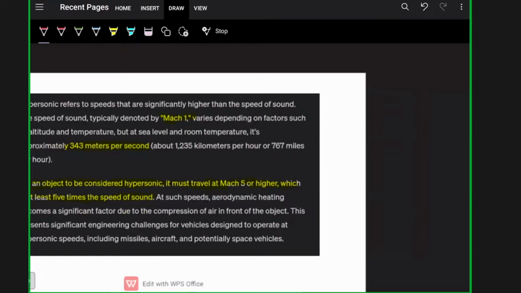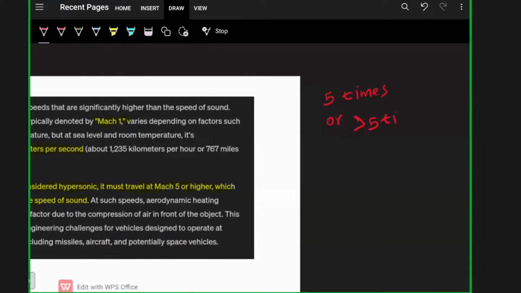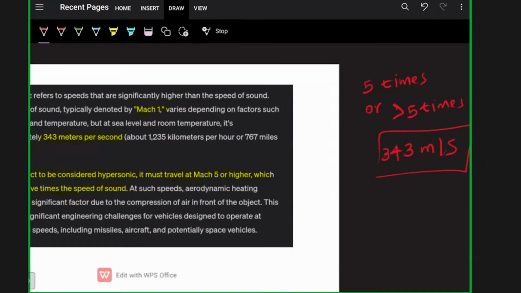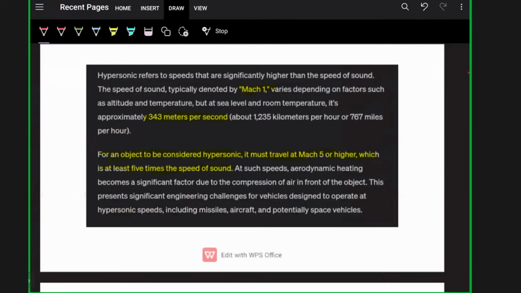Or more than 5 times of 343 meters per second. Clear? This is what hypersonic means. At such speeds, aerodynamic heating becomes a significant factor due to the compression of air in front of the object.